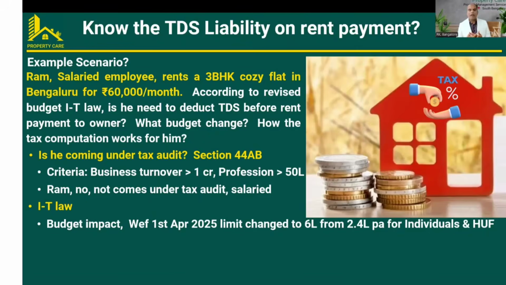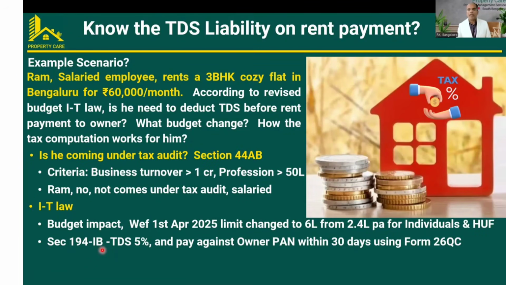According to the IT law, the budget impact, effective from 1st April, is that the limit changed from 2.4 lakhs to 6 lakhs per annum for individuals and HUF, which is Hindu Undivided Family. There are inherited properties, family-owned assets that generate revenue, and they come under the HUF category. It is a group of people's income for a specific family that has to be shown in the income tax. In this case, Ram is an individual, so he comes under the individual category.